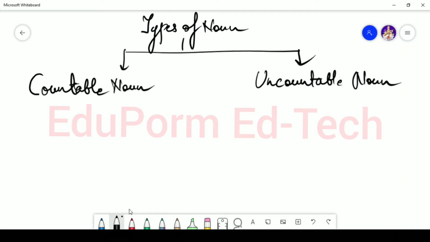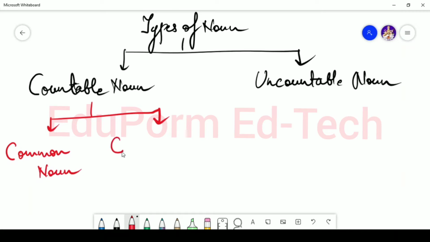Now countable noun is further divided into two types. Now what are those two types? The first one is known as common noun and the second one is known as collective noun.